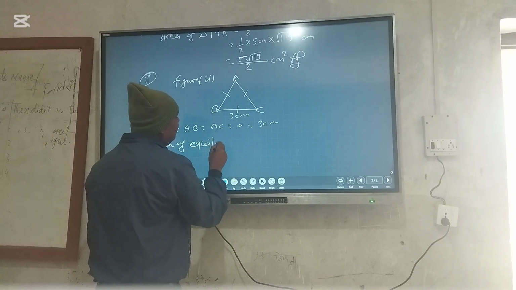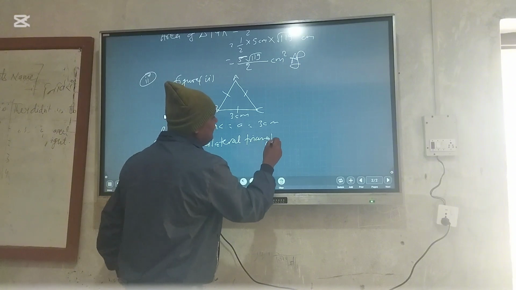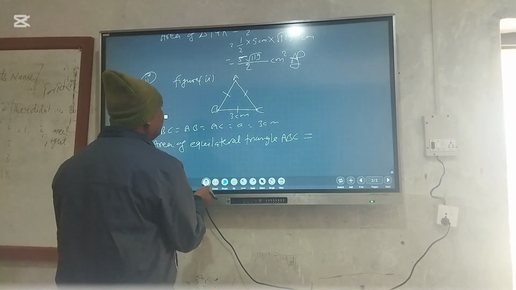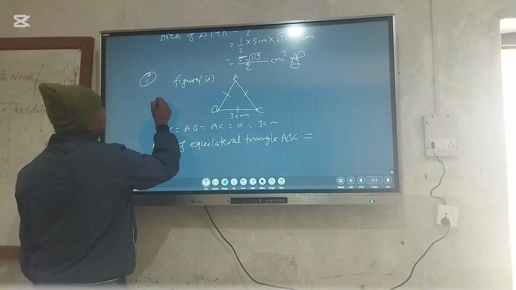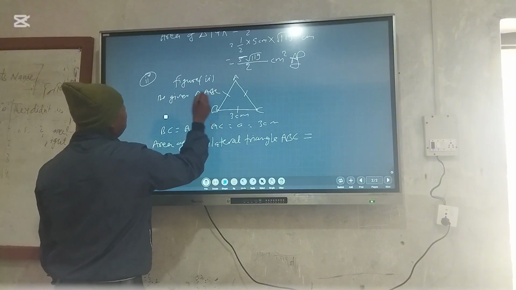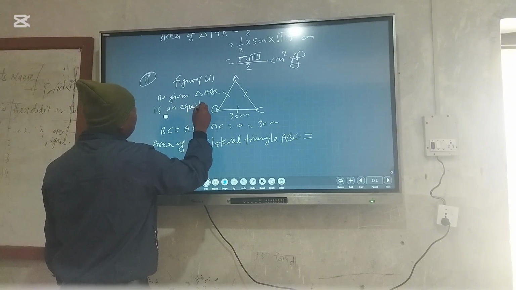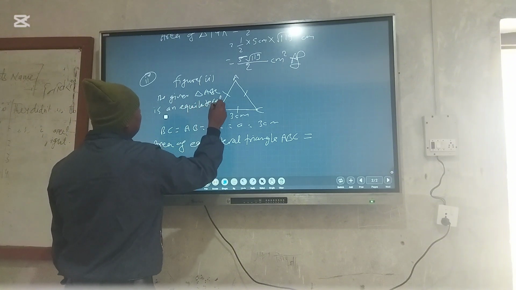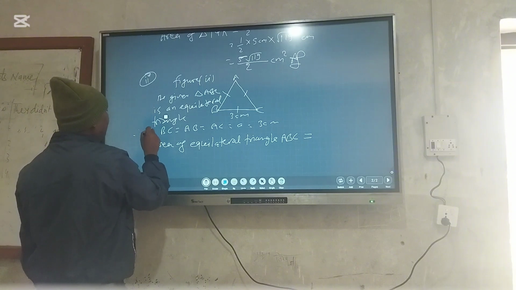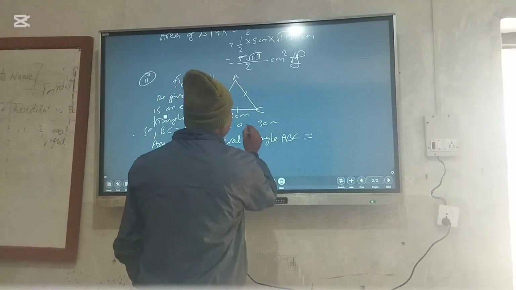Then the area of equilateral triangle ABC: all sides are equal. The given triangle ABC is an equilateral triangle. So AB equal to BC equal to AC equal to A is equal to 3 centimeter is given.